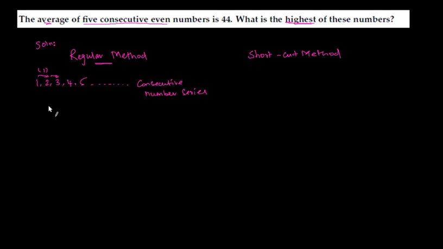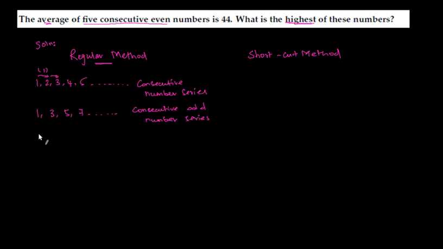Here there are two types of number series. One is the consecutive odd number series and the other is the consecutive even number series. What is the consecutive odd number series? Let us say 1, 3, 5, 7 and so on is a consecutive odd number series.